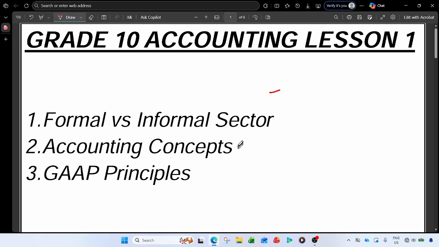Then we go straight to the accounting concepts, the key concepts that are very important, and they are always asked in the matching columns, the same as the GAAP principles. These are the GAAP principles, and you have to know them from grade 10. They will apply also in 11 and 12. So these ones are very important also.